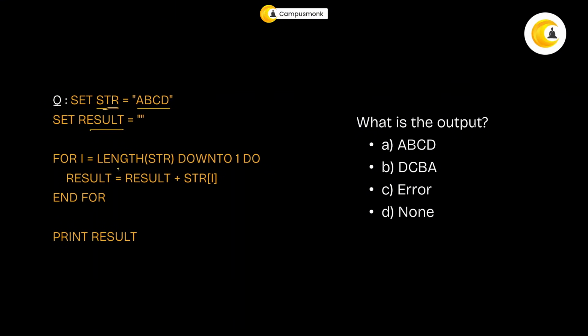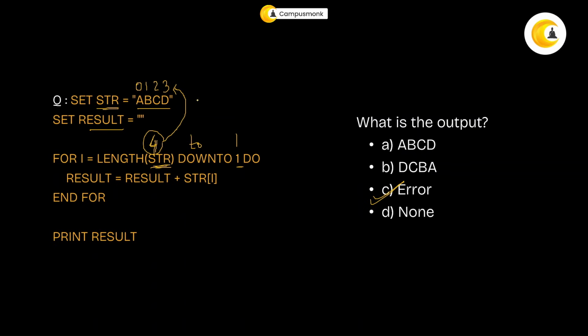Now for i, the length of the string down to 1. That means it's starting at 4 all the way to 1. Okay, backward direction. Perfect. But what is the issue here? If you think this is an array or a string, it will start with 0, 1, 2, and 3, correct? And your loop is starting from 4. The moment your i is 4, it will see there is no 4 in this indexing. What will it give? It will give you an error. So technically, you don't have to solve this question. This is an error.